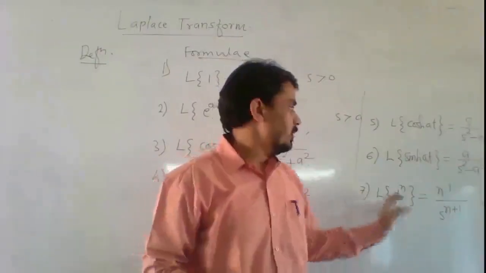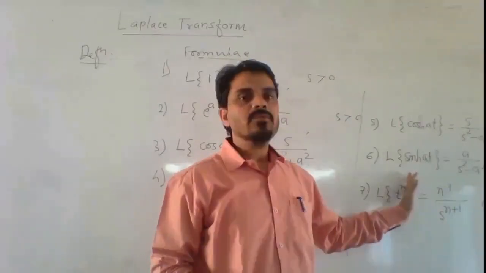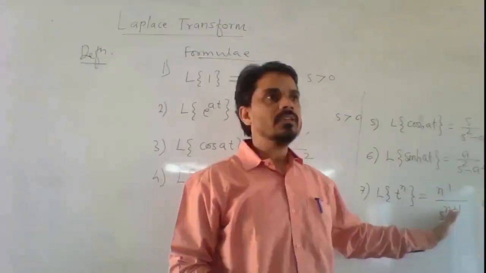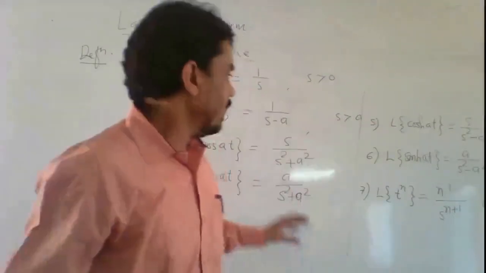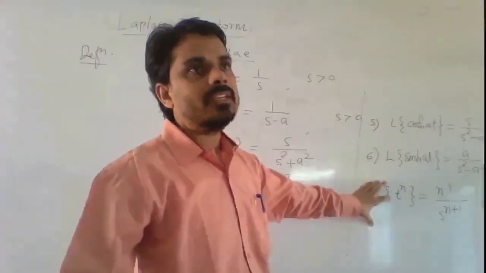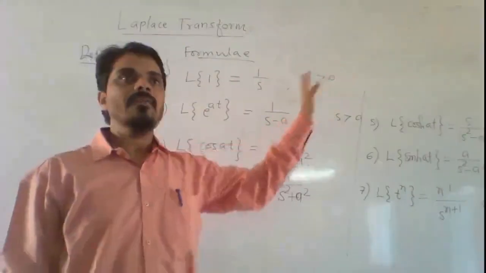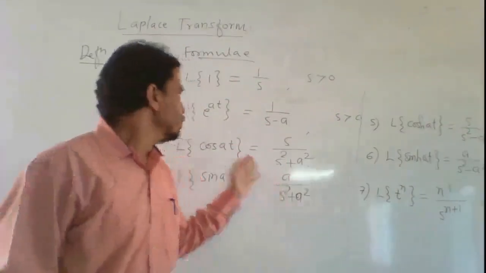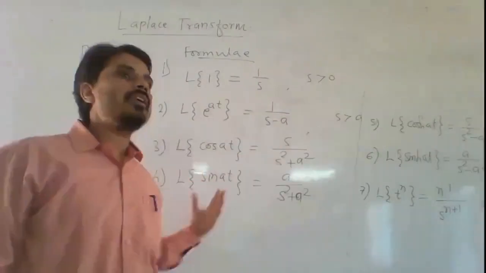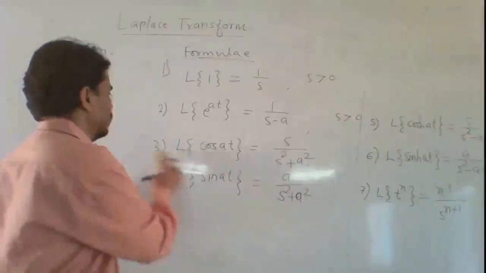If it is a positive integer, we use the factorial formula. Laplace transform of t raised to the power n is n factorial divided by s raised to the power n plus 1. So these are 7 elementary formulas of Laplace transform which can be derived by using the definition of Laplace transform. Let us see the proof of any one formula, and similarly we can prove the remaining formulas.